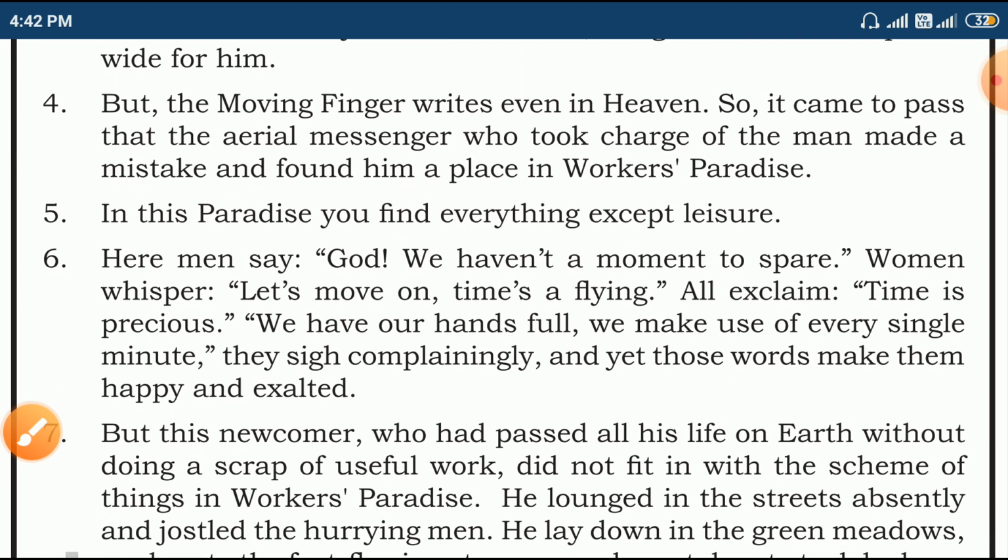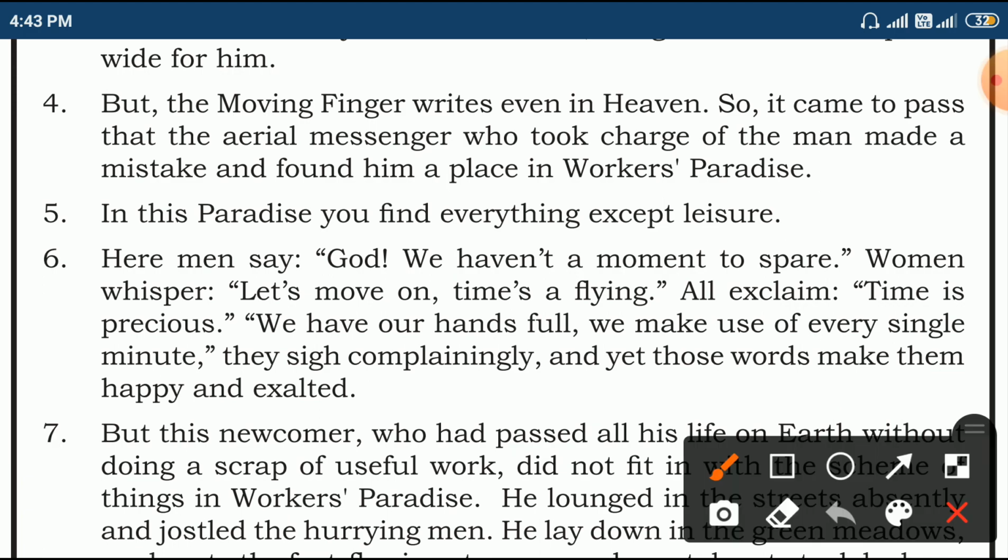Here men say, God, we haven't a moment to spare. Women whisper, let's move on. Time's flying. See, the men of workers' paradise used to say they hadn't a moment to spare.